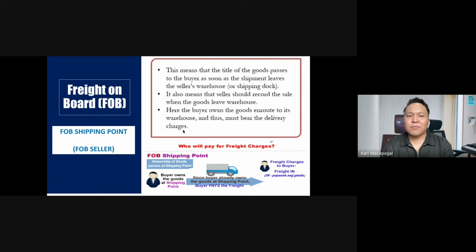Again, when we talk about FOB shipping point, the buyer is already the owner. And because the buyer is the owner, the buyer will pay the shipping fee. Since the buyer already owns the goods at the shipping point, the buyer pays the freight. Again, FOB seller, free on board is the seller. Who will pay? The buyer. FOB shipping point, buyer.